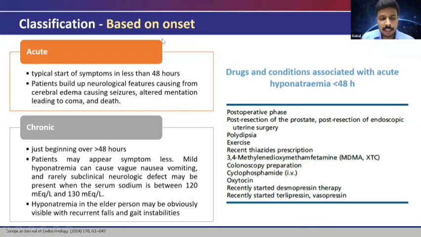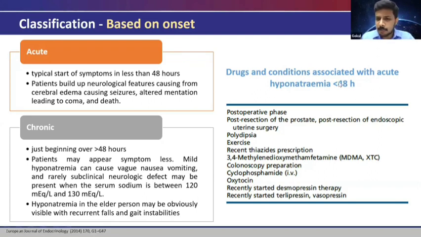And based on the classification, based on the onset, we can classify it as acute as well as chronic. Acute is one which happens in less than 48 hours, which can present with significant neurological features causing cerebral edema from seizures, altered mentation, and coma. Whereas chronic happens over more than 48 hours. So in all those conditions in which the onset is not known, we have to treat it like a chronic hyponatremia.